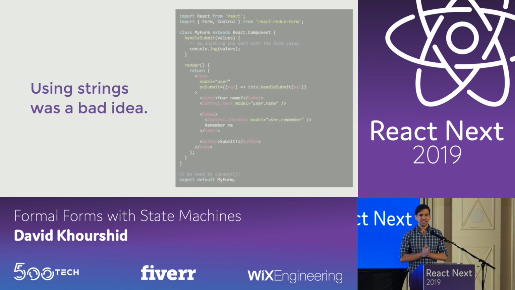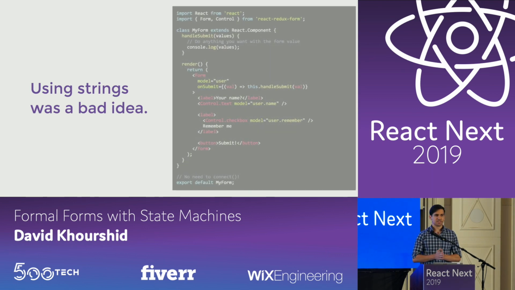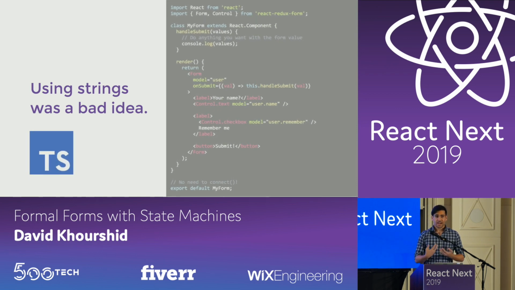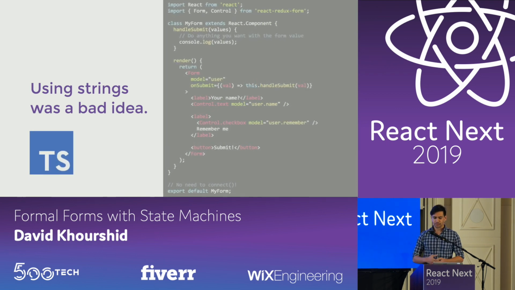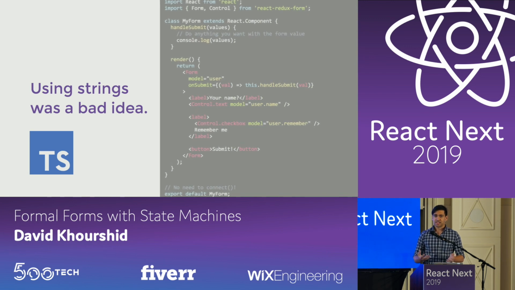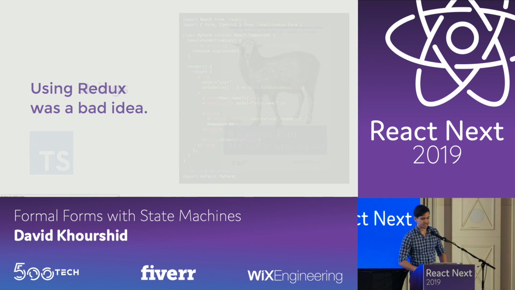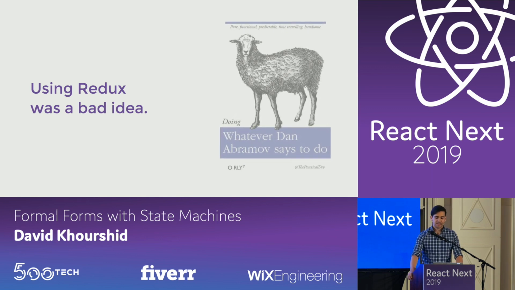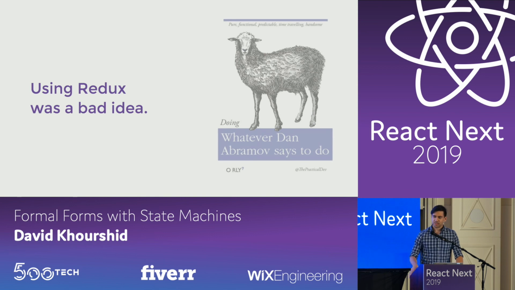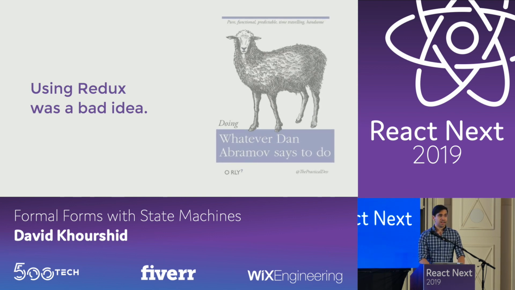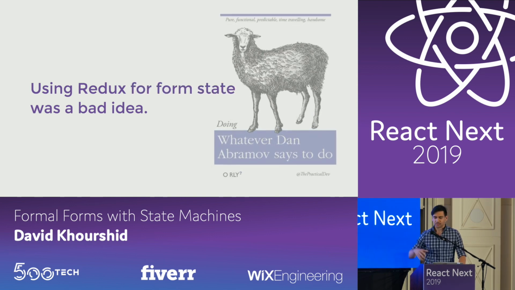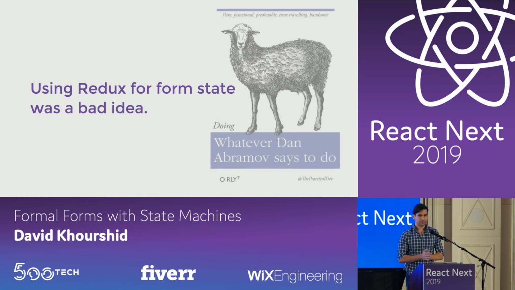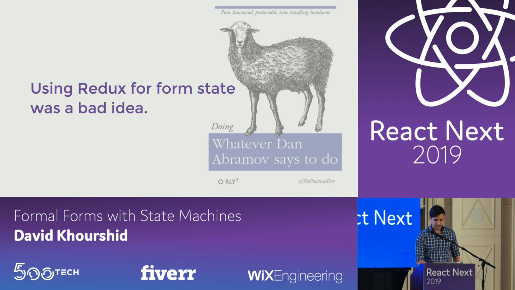Using strings, like in Angular version 1, was also a bad idea, especially because, now that I learned TypeScript, or other people are using Flow, we just know that strings cannot be strongly typed. In fact, using Redux alone was a bad idea. And there's many reasons for this, and I don't know if Mark's in the room, I'm sorry, but using Redux for form state was a bad idea. If you're using Redux, that's totally fine, but for form state, there's better options.